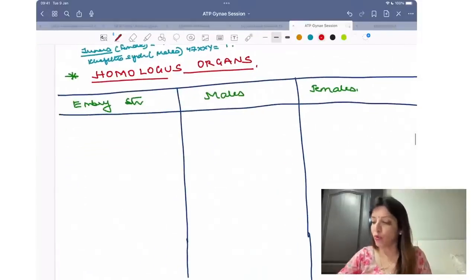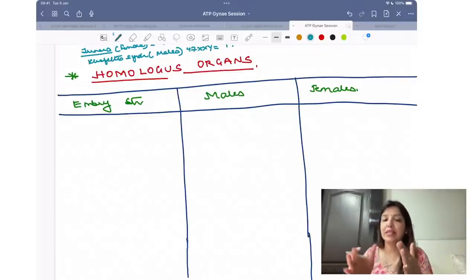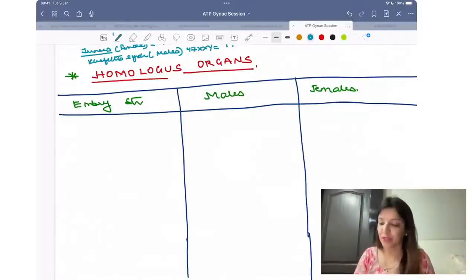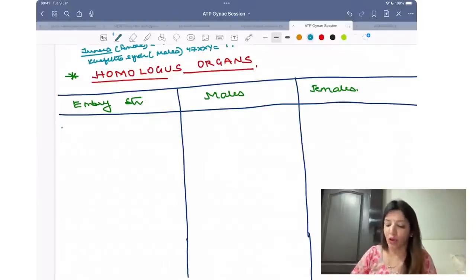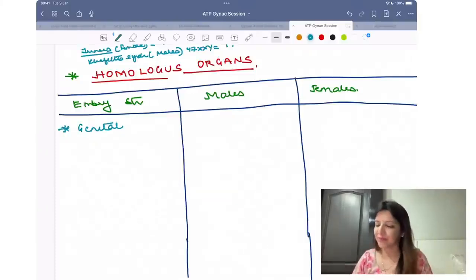Then comes homologous structures. Homologous structures are those structures which develop from the same embryological origin, right? So if the embryological structure is genitals, this has gone out of my mind. Just hold on.